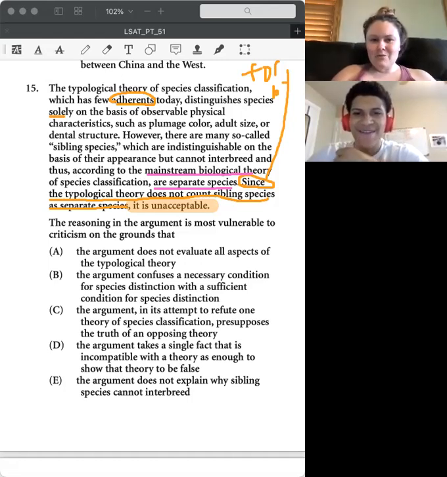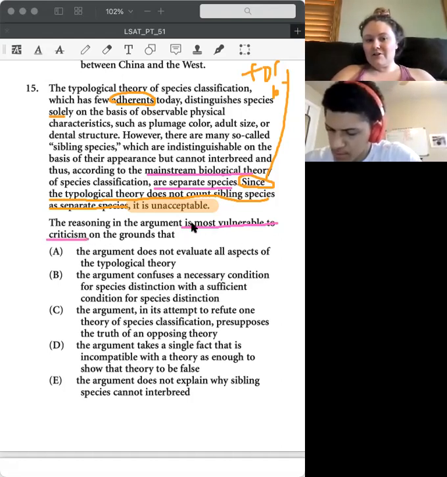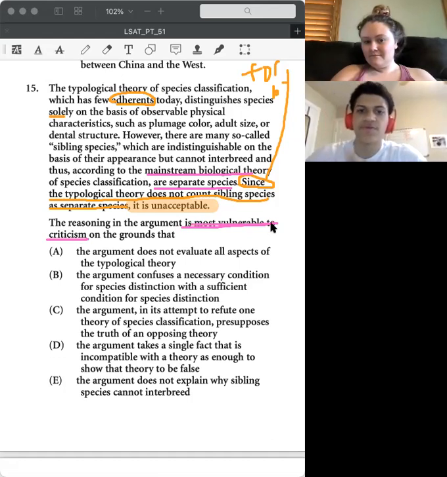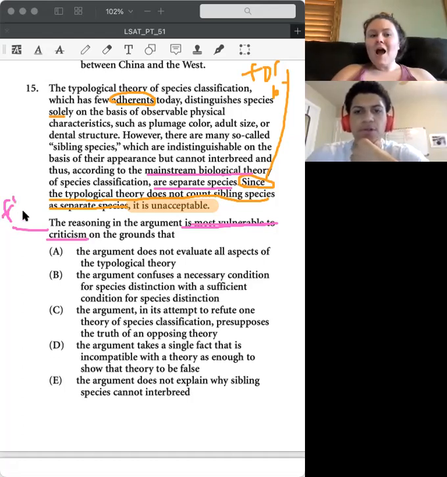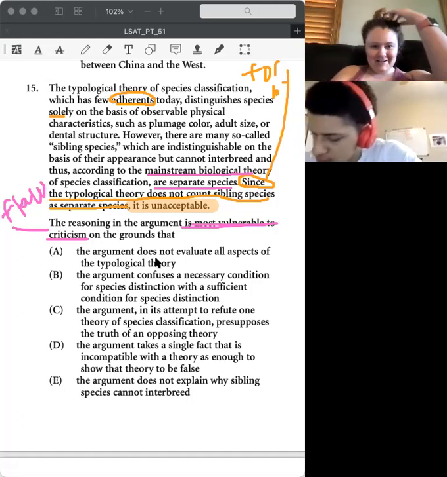So what is the issue here? The reasoning in the argument is most vulnerable to criticism on the grounds that... So would this be a role question again? No, it's not a role question, and it's not a method of reasoning question either. If it says the reasoning in the argument is most vulnerable to criticism, what kind of question would that be? It wouldn't be a weakening question, would it? Oh no, a flaw question. If you thought of it as a weakening question, that's not terrible, but technically it's a flaw question.